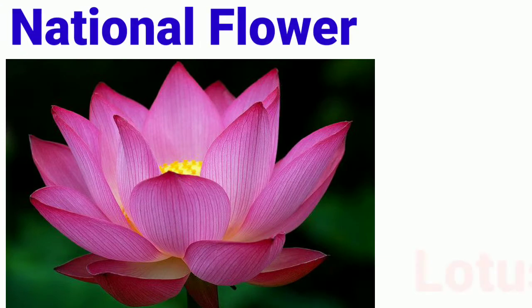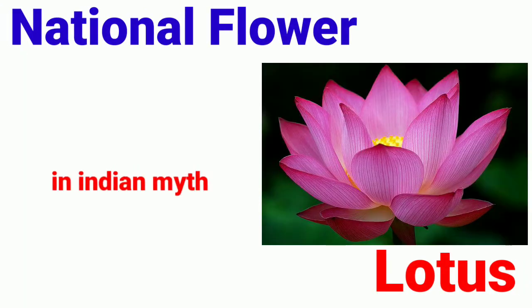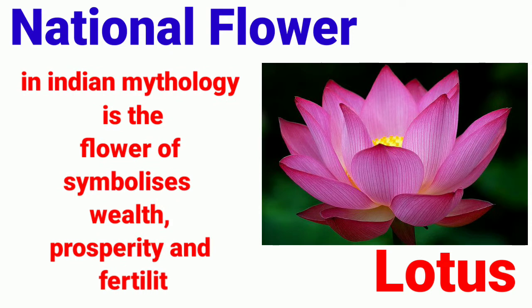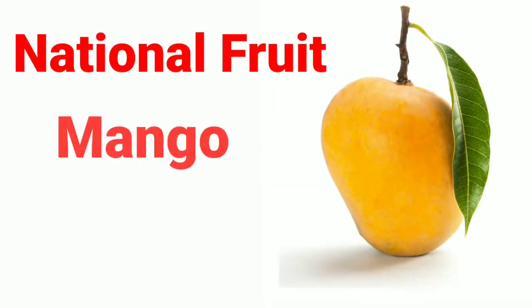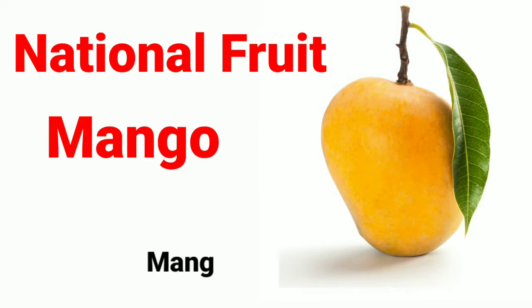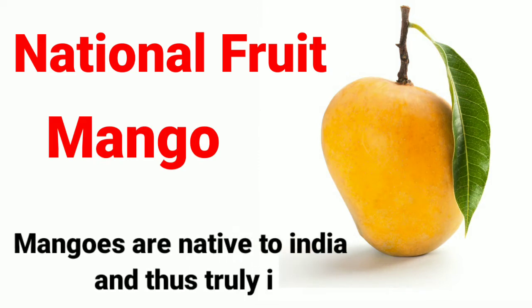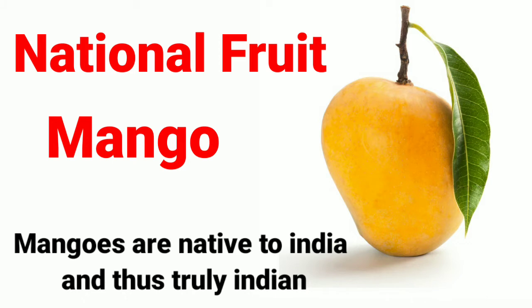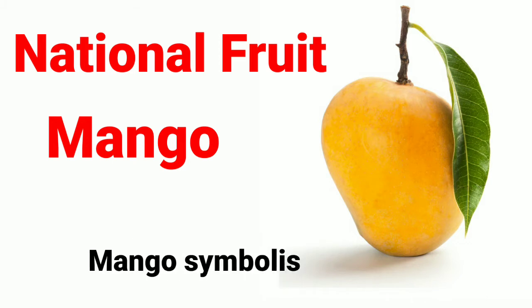National flower, lotus. In Indian mythology, it is a flower that symbolizes wealth, prosperity, and fertility. National fruit, mango. Mangoes are native to India and thus truly Indian.